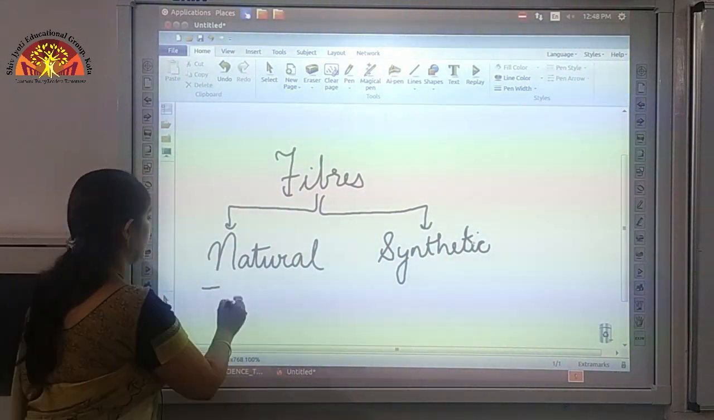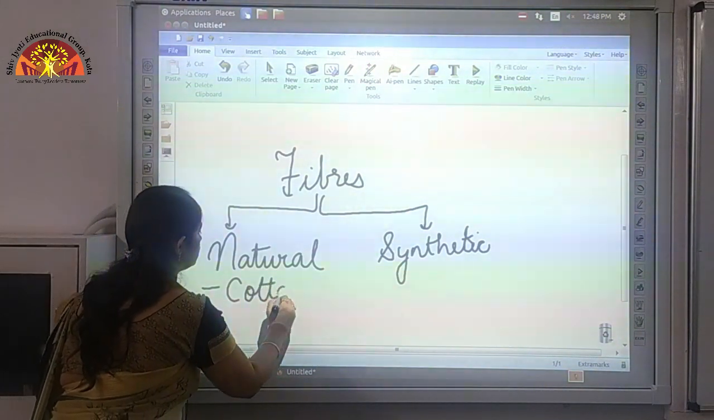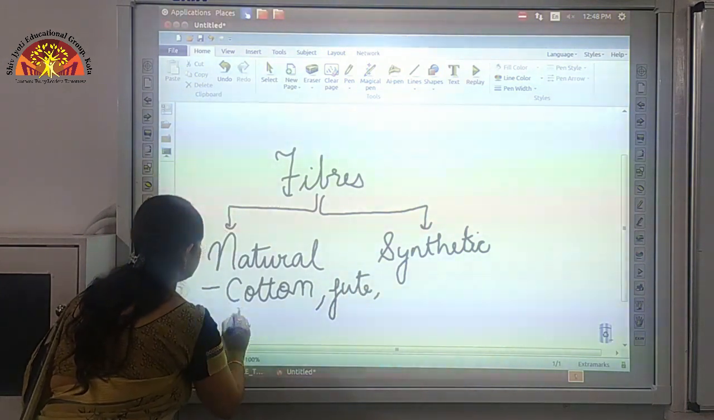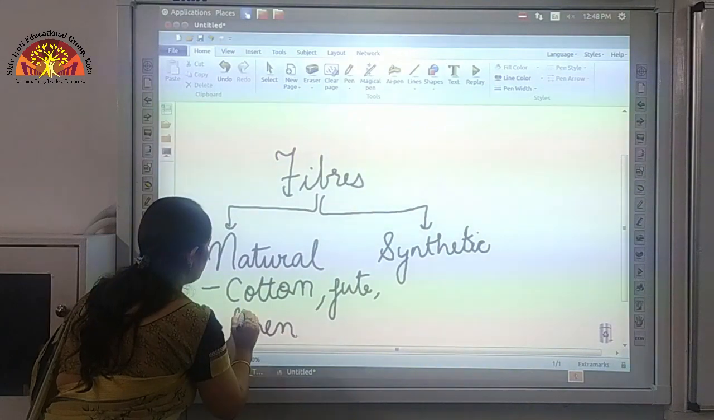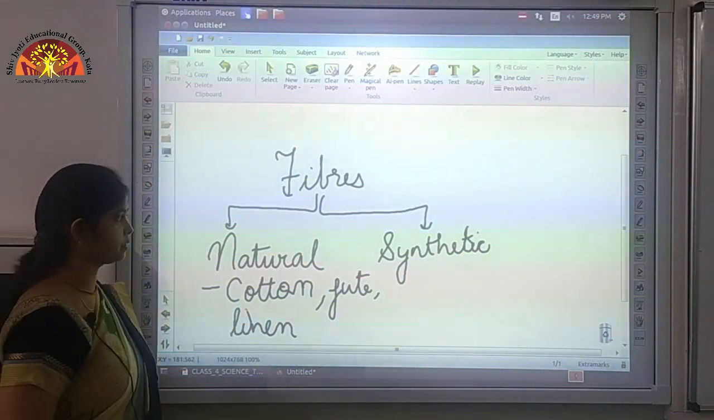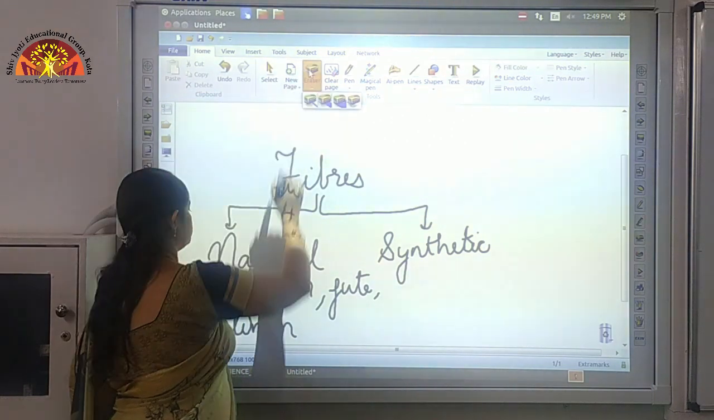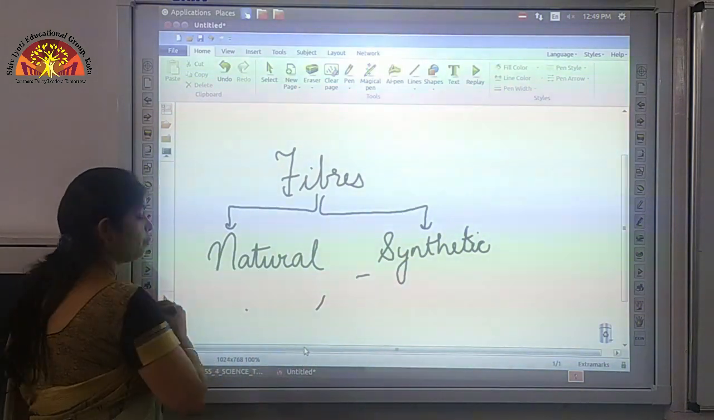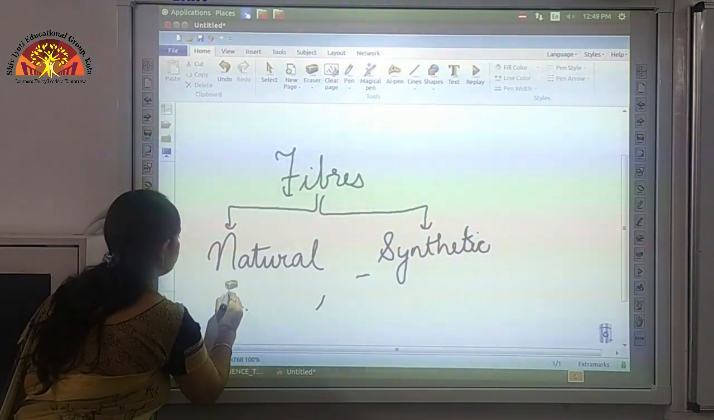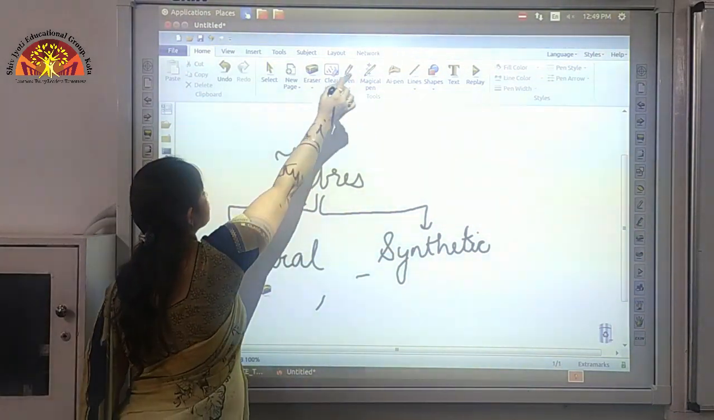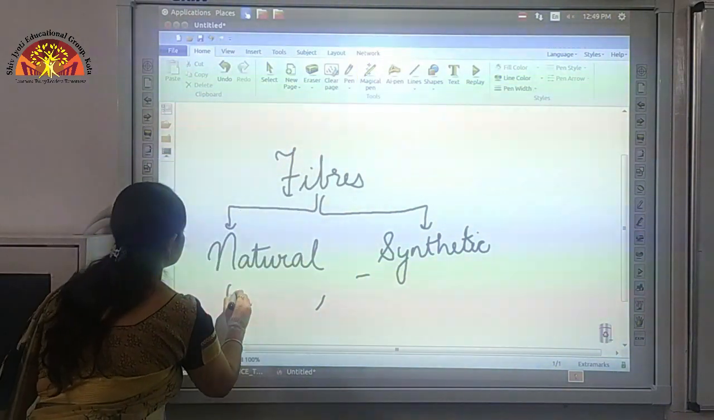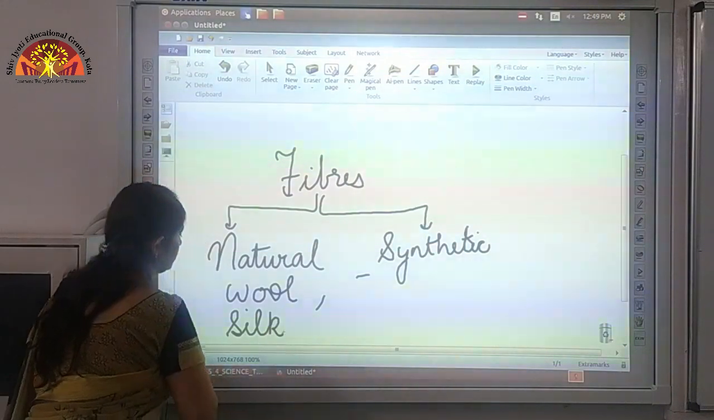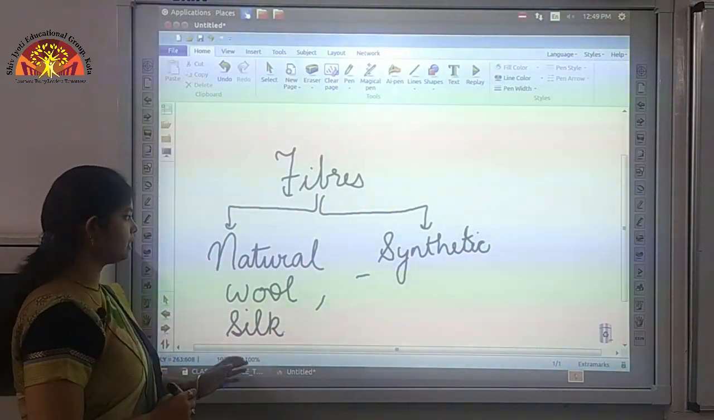Some of the examples we can have are cotton, jute and linen. These three fibers are obtained from plants, so these are also called plant fibers. Now besides these, there are some animal fibers which we obtain from animals like wool, silk. Wool we obtain from sheep, silk we obtain from the cocoon of the silkworm. So these are the natural fibers.